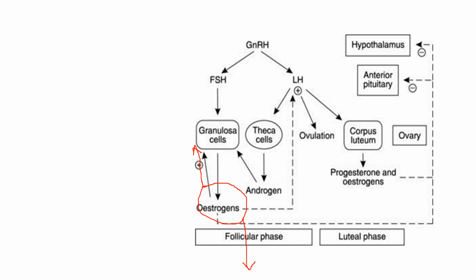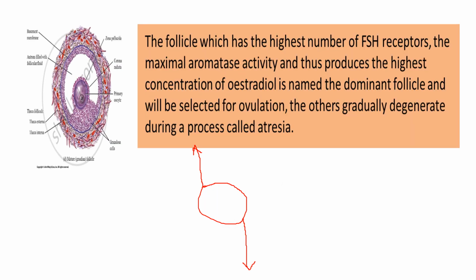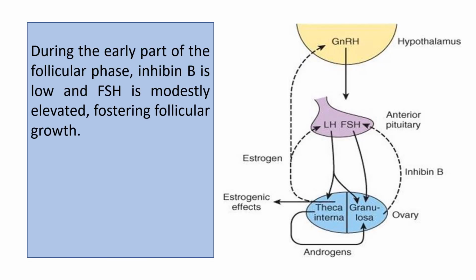It will cause a priming of the endometrium, and in addition to that, it has some systemic role as well, some feedback mechanism as well. Now we know that the estrogen is very much important. The follicle that has the highest number of FSH receptors and the maximal aromatase activity, they produce the highest concentration of estradiol and they will become the dominant follicle.